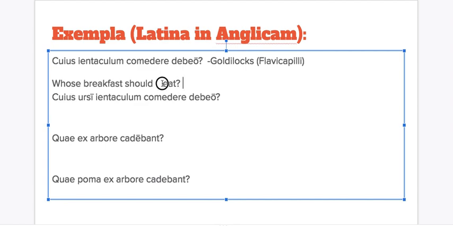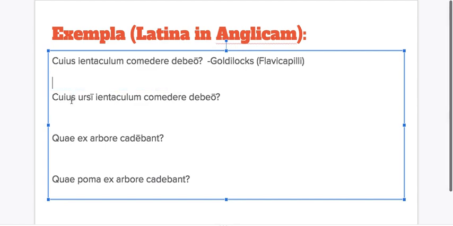So in the next sentence, we see cuius ursi ientaculum comedere debeo. And what we notice is that cuius this time is followed by ursi, from ursus, ursi, masculine, which means bear. So if you want to try and translate this on your own, now that you've seen an example, pause the video and give it a try. So because they're both genitive, I'm going to take this as an adjective.